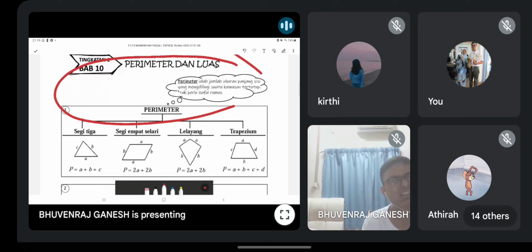Sorry, I don't think it's pentagon. It is hexagon, if not mistaken. Hexagon, for example. Can you see that you can form 2 triangles and 1 rectangle? So you can actually find the area. 2 segitiga plus 1 segi 4 tepat, you get a hexagon, luas. So you must know how to modify the diagram and find. Okay, can ask. So you must be clever to modify the diagram.